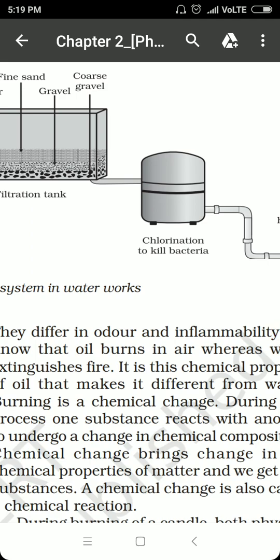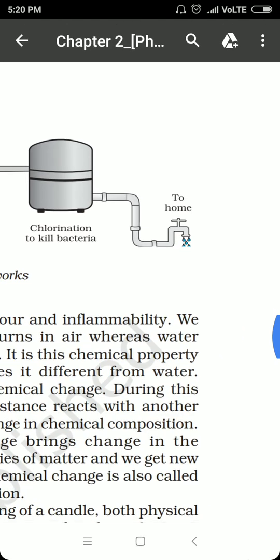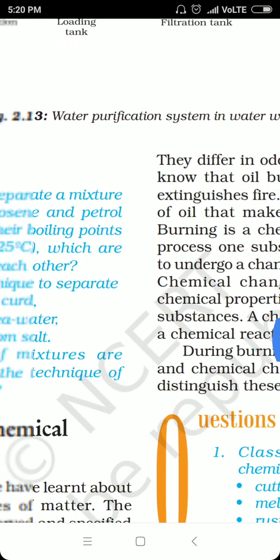Let me tell you, chlorine is a disinfectant with water, and chlorine tablets are usually added before the supply of water to our homes so as to ensure that there should not be any kind of infection causing bacteria remaining in the water. Finally, after chlorination, the water is now supplied to our homes, which is usually fit for drinking, right? So in this way, the municipality ensures that each of the citizen of country is getting pure drinking water at their homes or at their places.